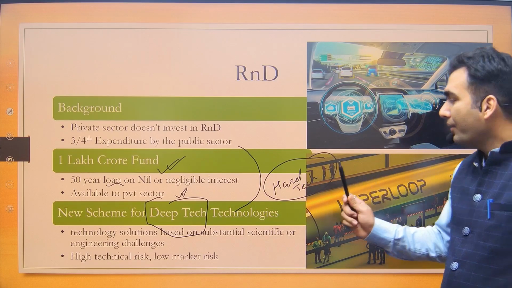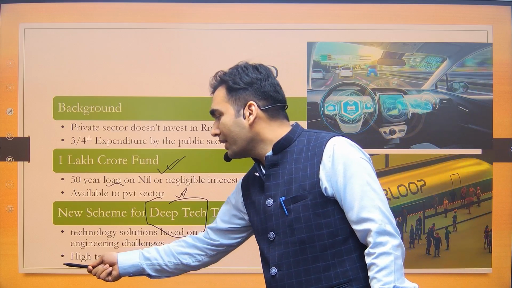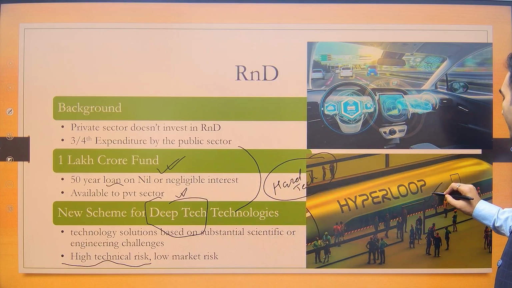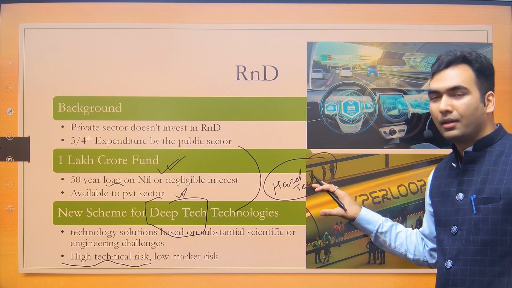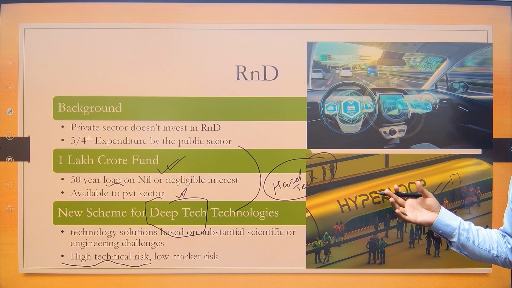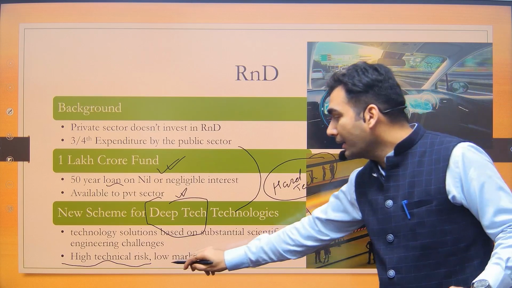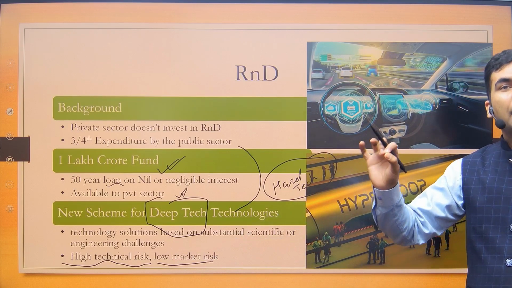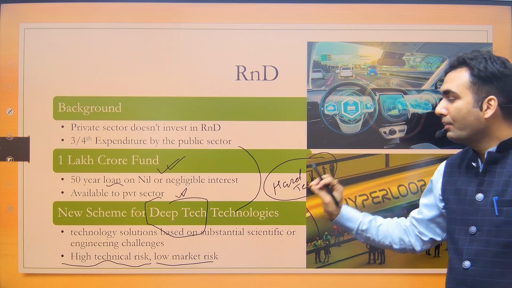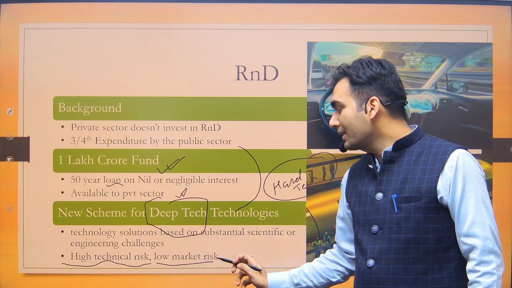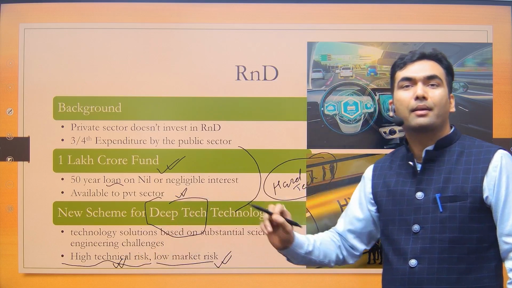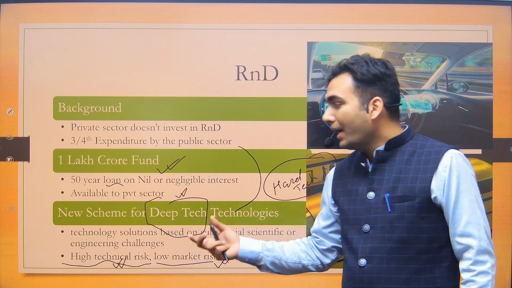So when we are saying that it has high technical risk, there are chances that this technology may not be developed. For example, in hyperloop, now probably this idea is being dropped, that hyperloop cannot be developed. But market risk is low because the market is already there. If this technology is successfully developed by someone, there is definitely a buyer available for this. So that's why it is said that there is low market risk, whereas high technical risk. The chances of this technology getting developed is less. So obviously it has high risk.